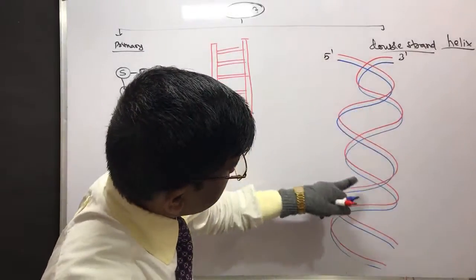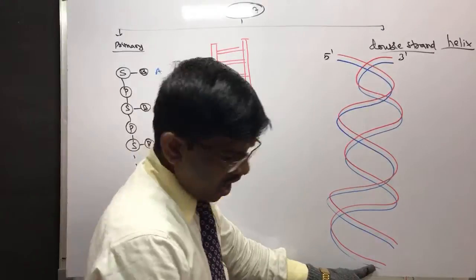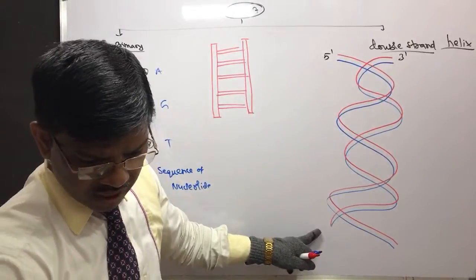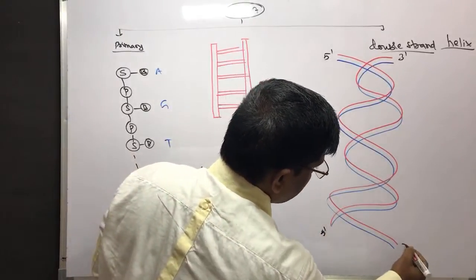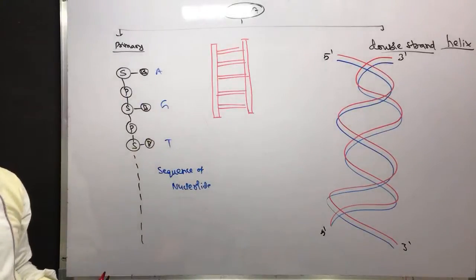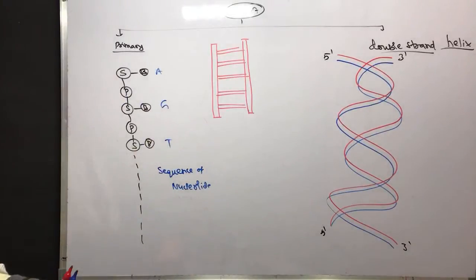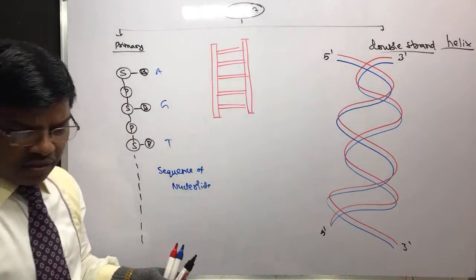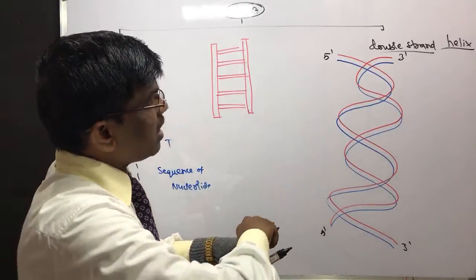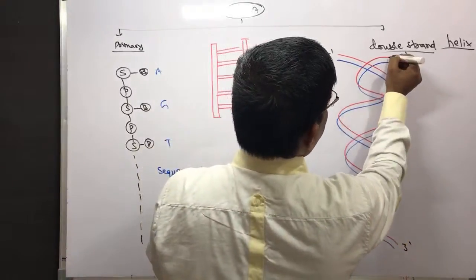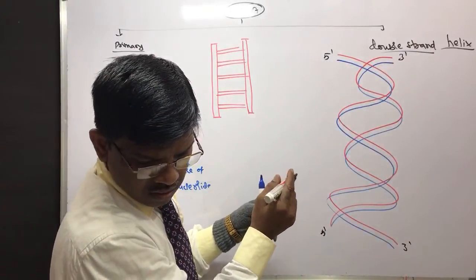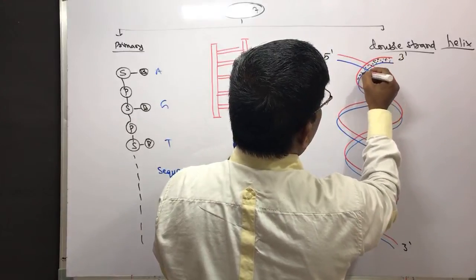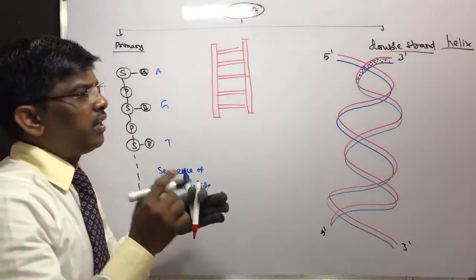The strand ending here, its 3 prime sugar ends with 5 prime, and here it is 3 prime. So let us write the bases: sugar, phosphate, sugar, phosphate, it is a sequence. For example, this is the base. Let me fill it up. This is the structure, and it has these nucleotides.